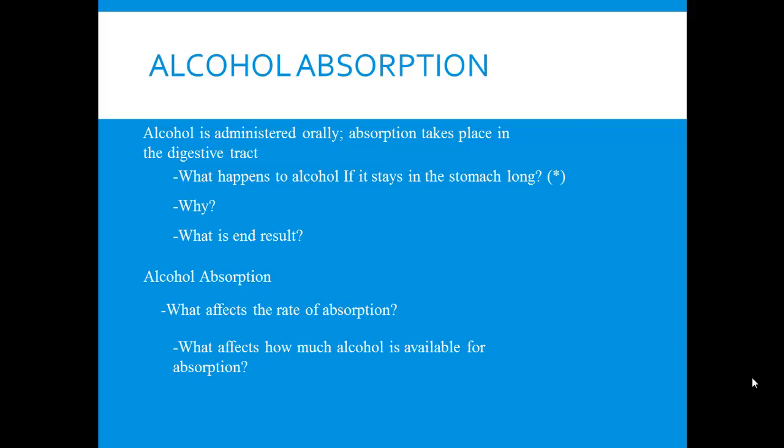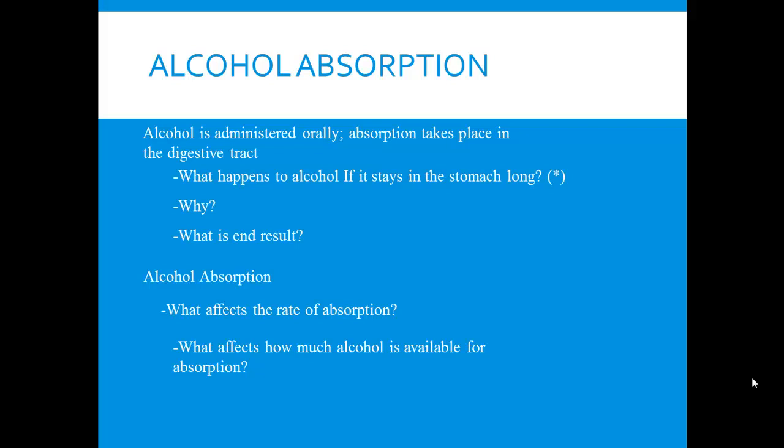Okay, now the last thing on this slide is related, but it's different. Here we're not talking about how quickly alcohol gets absorbed, but rather how much alcohol is even available for absorption. And so here we're going to talk about the paradoxical effect of antacids. Why do we say paradoxical? If something is a paradox, the meaning is not always obvious. Things aren't what they seem.